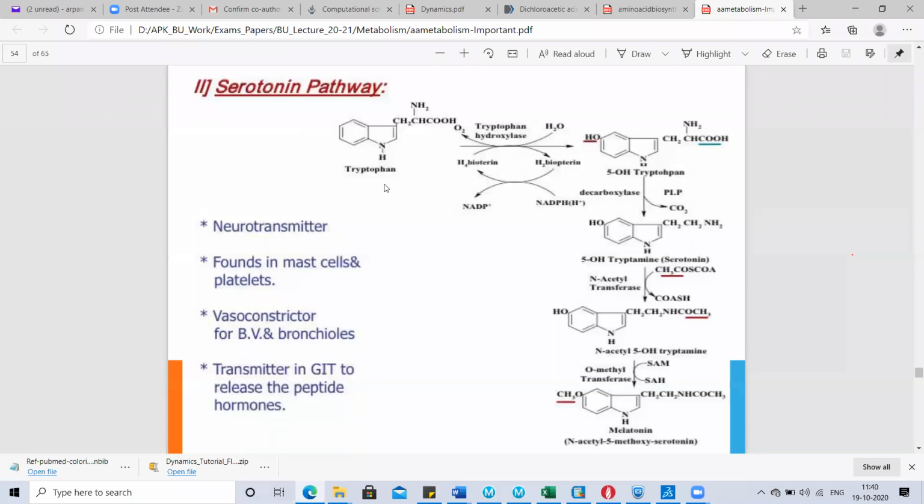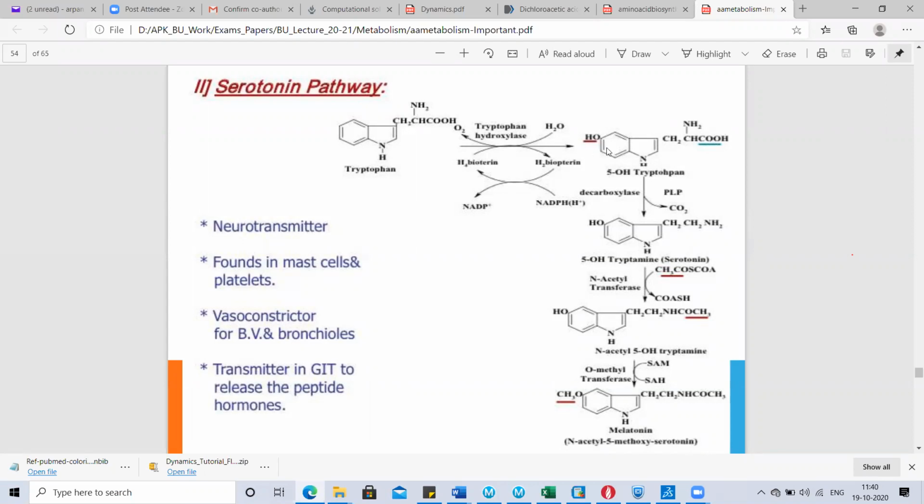Tryptophan, in the presence of tryptophan hydroxylase, which requires biopterin as a cofactor, which is again associated with NADPH plus H positive, is converted during this reaction into 5-hydroxytryptophan.